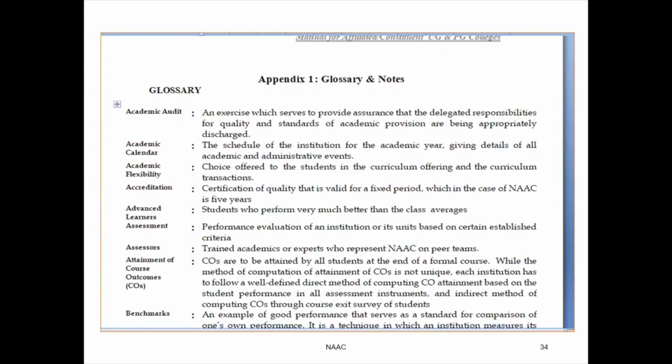This is a screenshot of the glossary. If you see the first term, academic audit, we have very meticulously defined what is academic audit as pertaining to the NAAC assessment and accreditation process: an exercise which serves to provide assurance that the delegated responsibilities for quality and standards of academic provisions are being appropriately discharged. Same way, each and every terminology in the manuals is properly and meticulously defined. If you go through it, you will understand what exactly we mean by the terms which are used in the manuals.